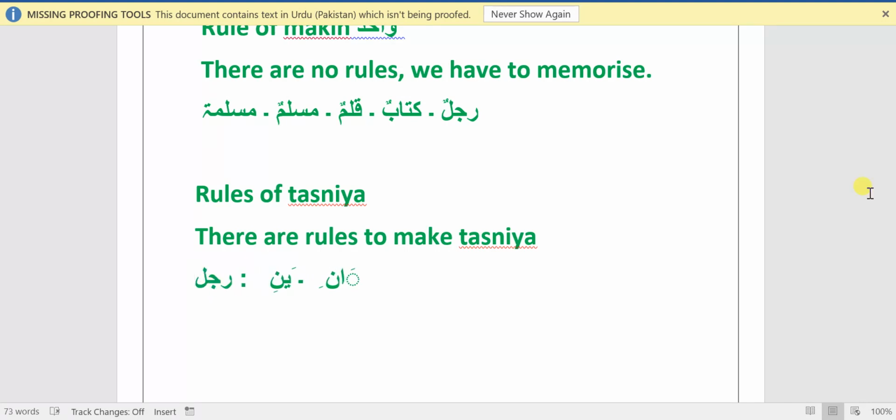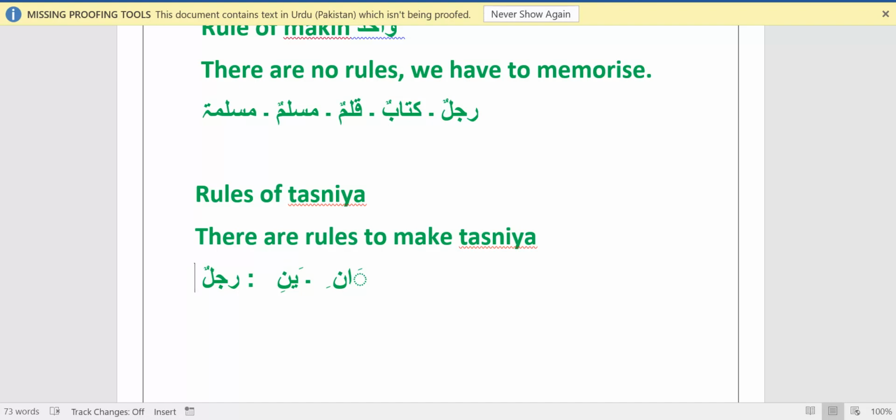Suppose this is a rajulun word, and now we want to convert this rajulun into Tasniya. So rajulun is a Wahid word, we know that. One thing which we have to remember right now, very important to understand: Tasniya can be made only from a Wahid word.